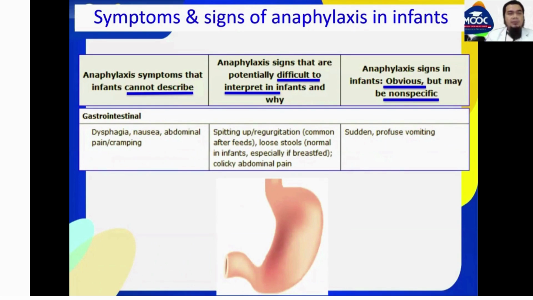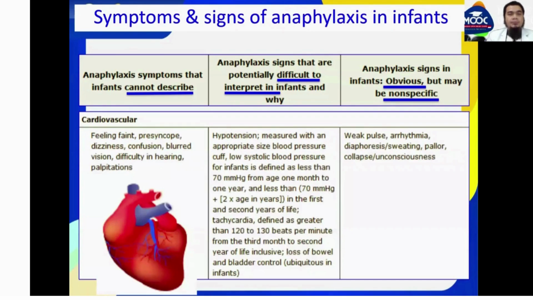Anaphylactic symptoms that infants cannot describe in the gastrointestinal system include dysphagia, nausea, abdominal pain, or cramping. Signs that are potentially difficult to interpret in infants include spitting up or regurgitation, loose stools, and chronic abdominal pain. An obvious but non-specific sign is sudden profuse vomiting.